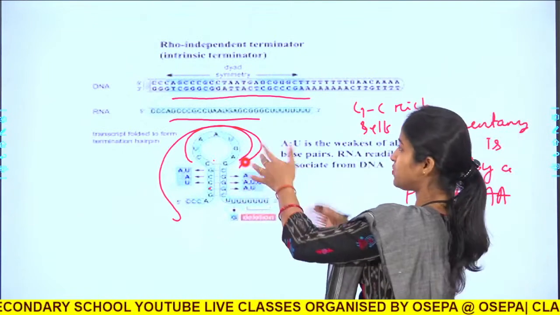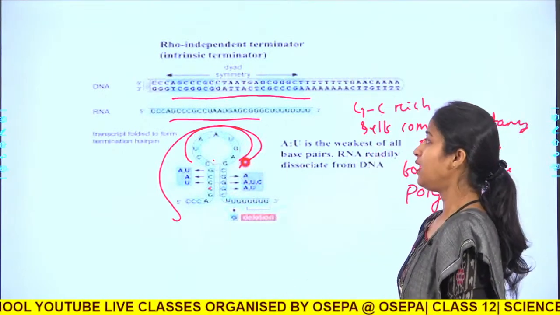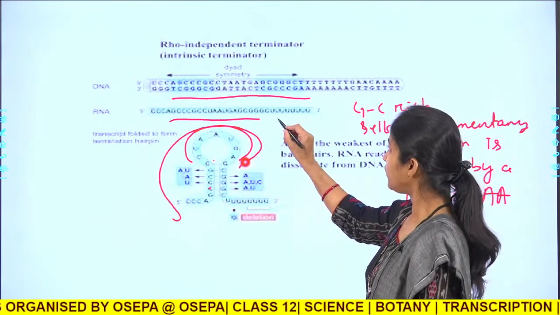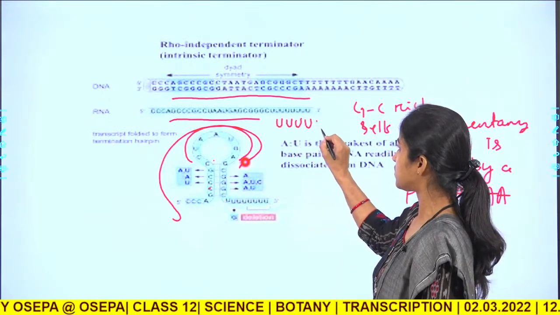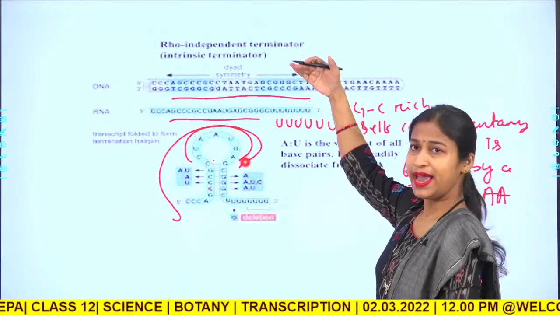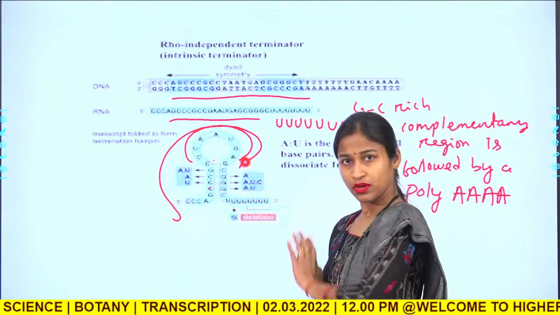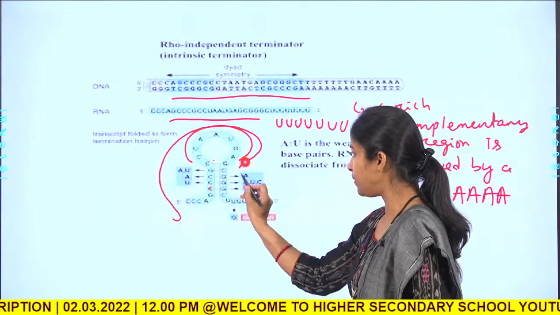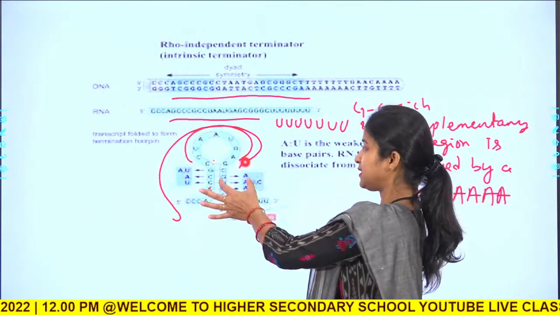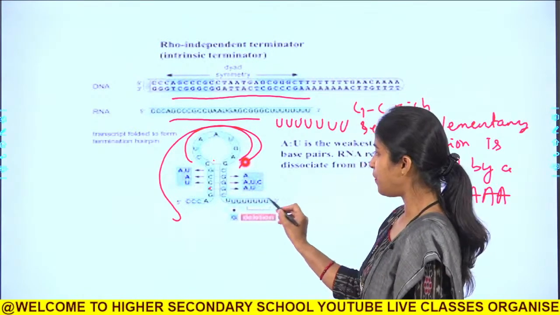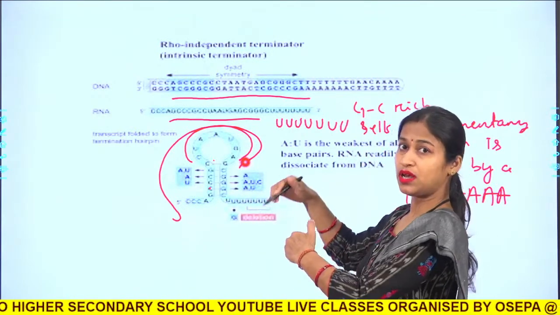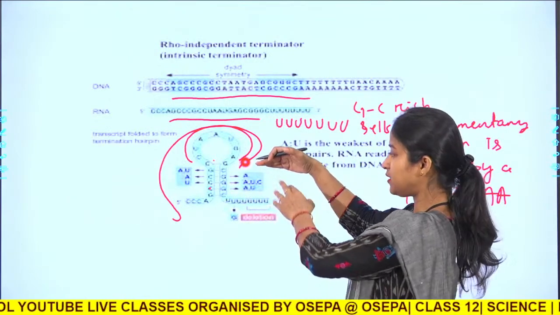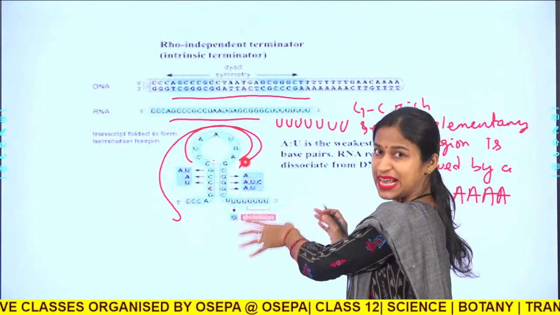So, when it is transcribed into the RNA chain, now the same GC rich region comes to this point along with many U regions. Okay. So, the A is transcribed into U on the RNA transcript. As it forms a self complementary GC rich stem and loop region followed by U, which forms an RNA DNA hybrid, with the DNA as the template and the RNA formed nascent.